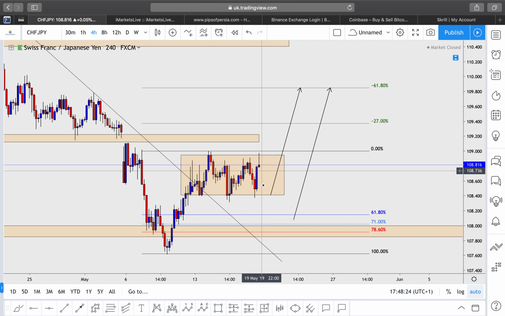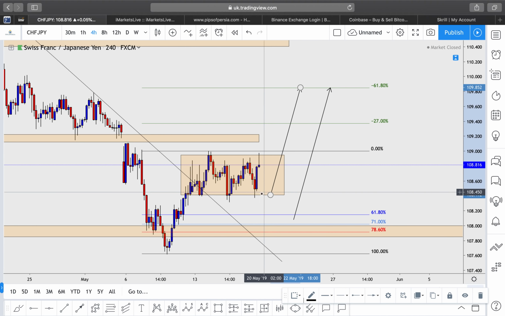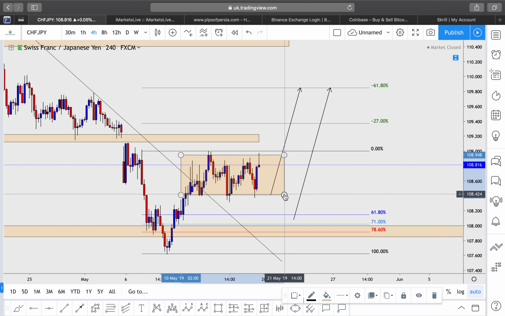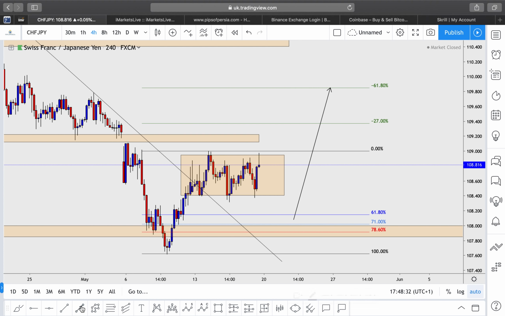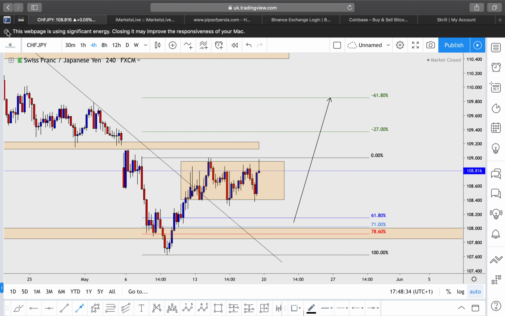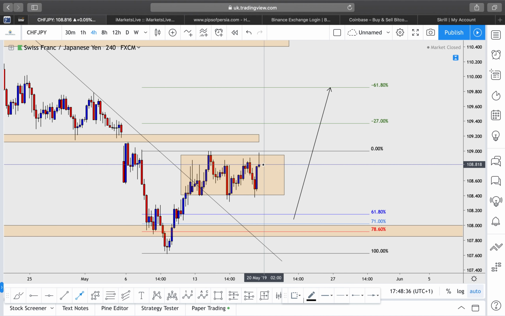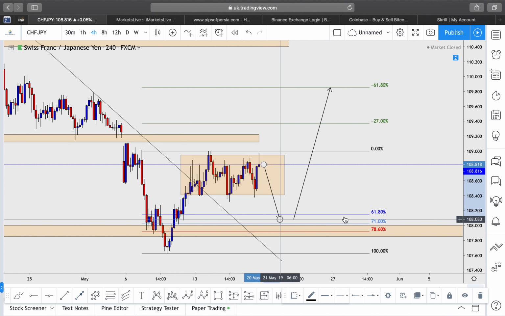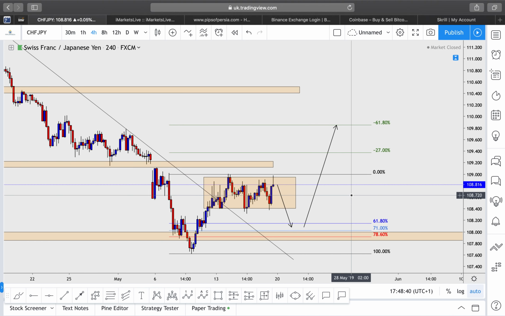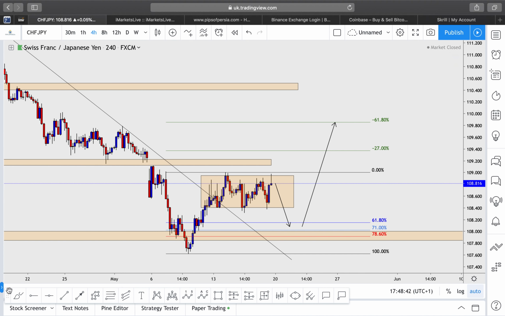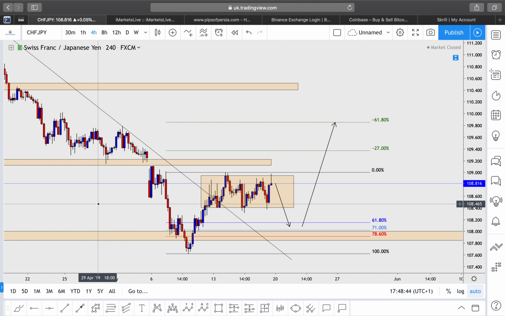Number two, you can wait for the low of this zone. Potentially the market can react to the low of this zone, then go bullish after that. The final scenario is this sort of consolidation pattern to fake a lot of people out, give us one final push back down to the key fib level, 61 to 71%, and then make its way to the upside.